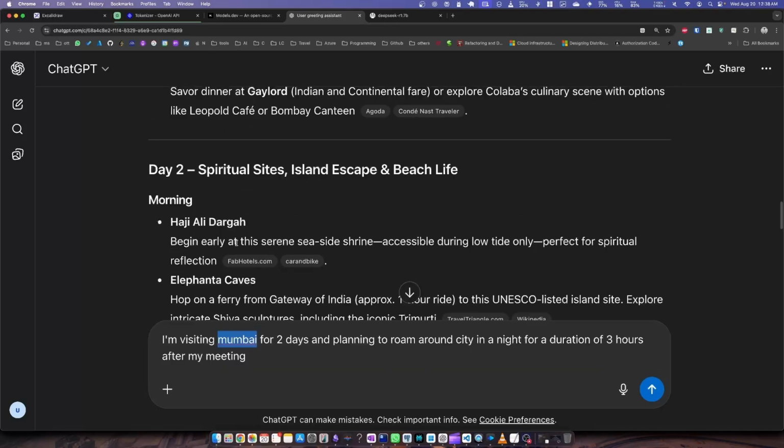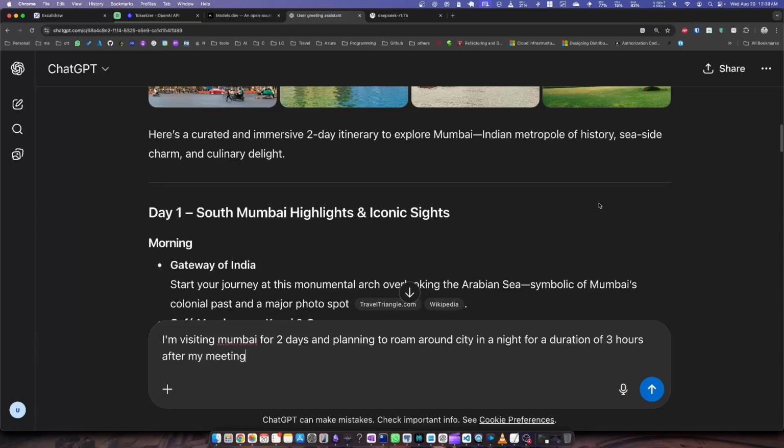But let's say I give a very specific prompt, in which I'm saying, hey, I'm visiting Mumbai for 2 days and planning to roam around the city at night for a duration of 3 hours after my meeting. Now give me any places or suggestions. So you're scoping down and doing a little bit of prompt engineering to get exactly what you want, rather than just saying, hey, I'm visiting Mumbai, give me a plan.